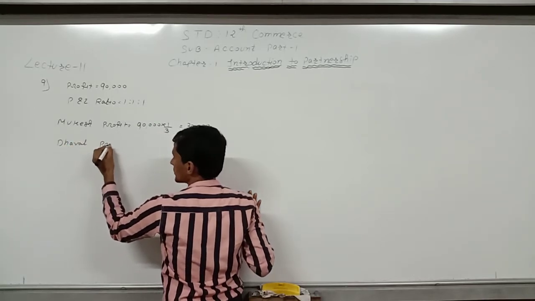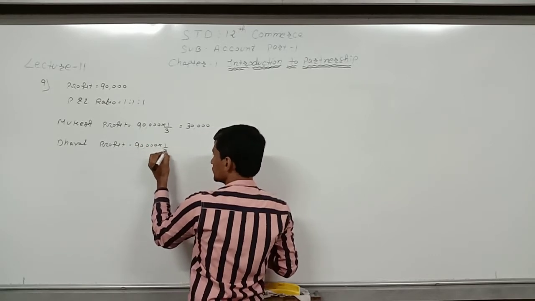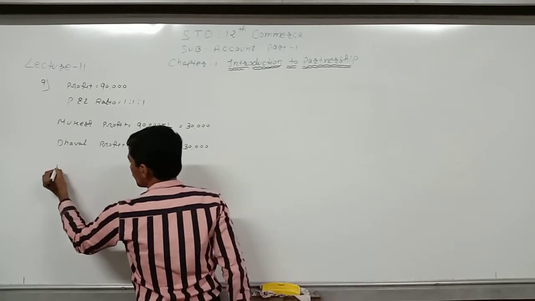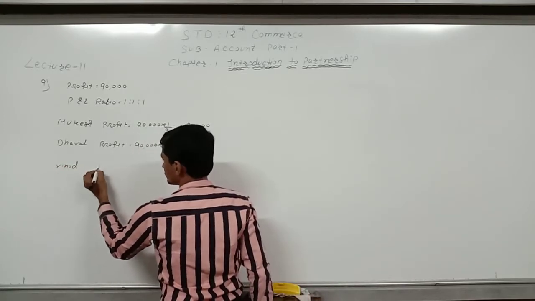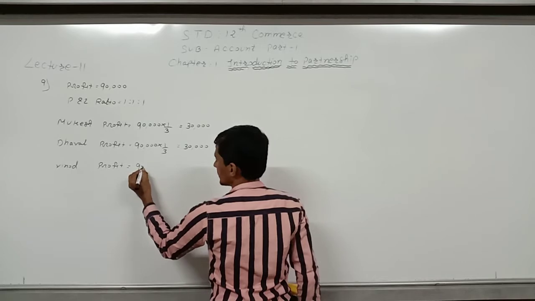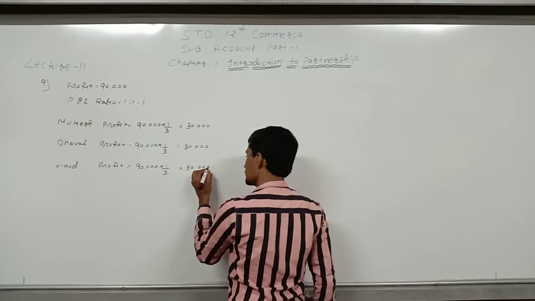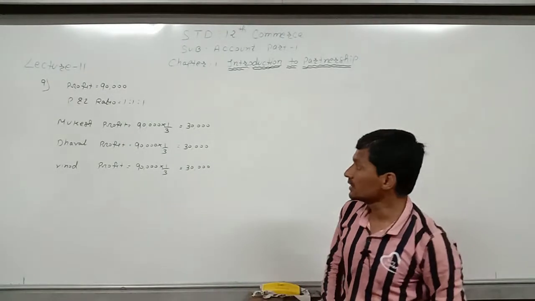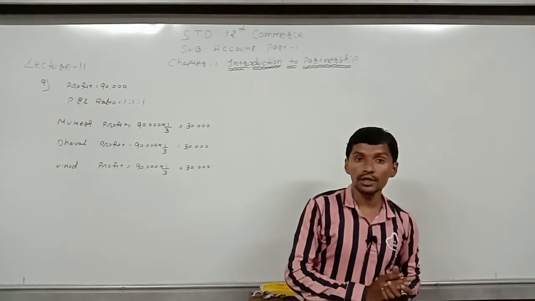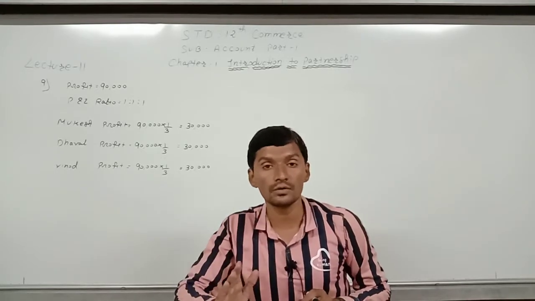Dhaval profit is equal to 90,000 into 1 divided by 3, which is equal to 30,000, and Vinod profit will be 90,000 into 1 divided by 3, which is equal to 30,000. That means all partners will receive 30,000 each. But according to the partnership deed, Mukesh has been given the guarantee to receive 35,000.